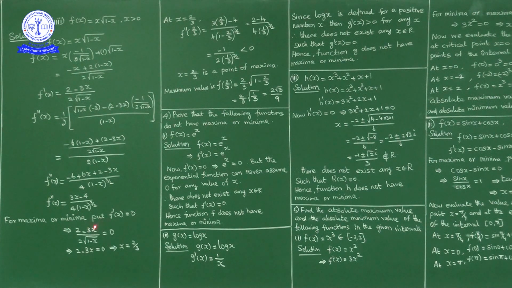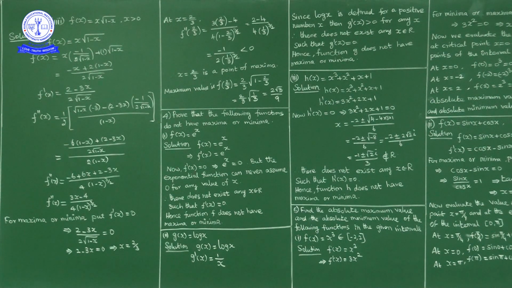But this ratio is 0 means the numerator has to be 0. Numerator 0 means 2 minus 3x equal to 0, which means 2 equals 3x, so x is equal to 2 by 3. Now this is a critical point. Now next, what do we have to do?